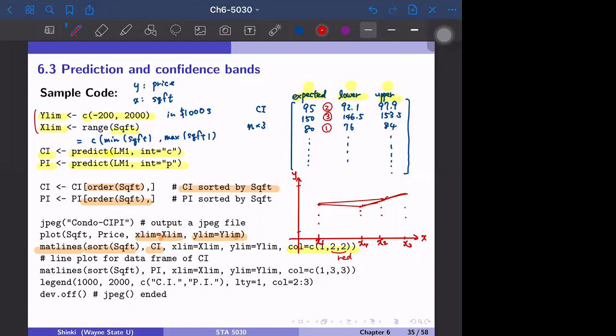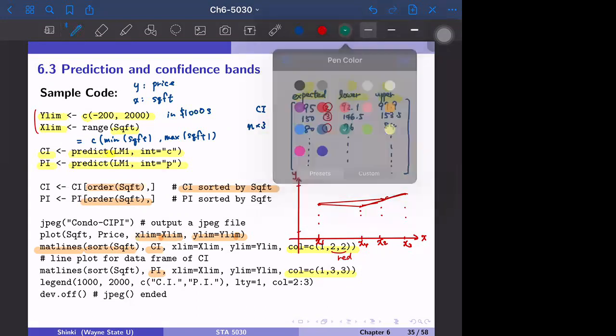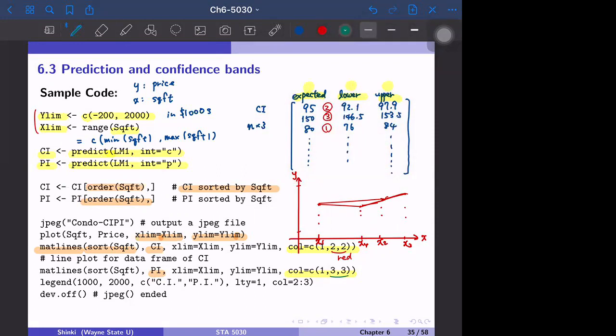And the next one, we also overlay the prediction band. The code is the same, and the color is 1, 3. The expected value is the same as in the confidence interval, so just make it black. Then after that, we use color 3. Color 3 is green. So the green prediction band will be added.